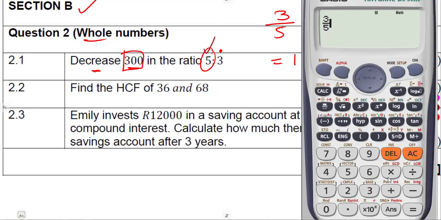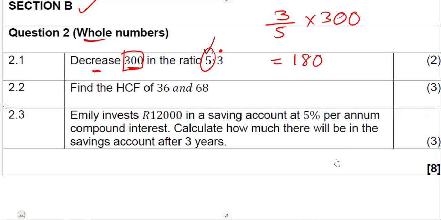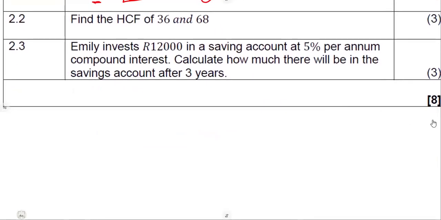All right, we need a times there, 300 like this. So that was going to give us 180, as we can see. All right, then on question 2.2, find the HCF, the highest common factor of 36 and 68.